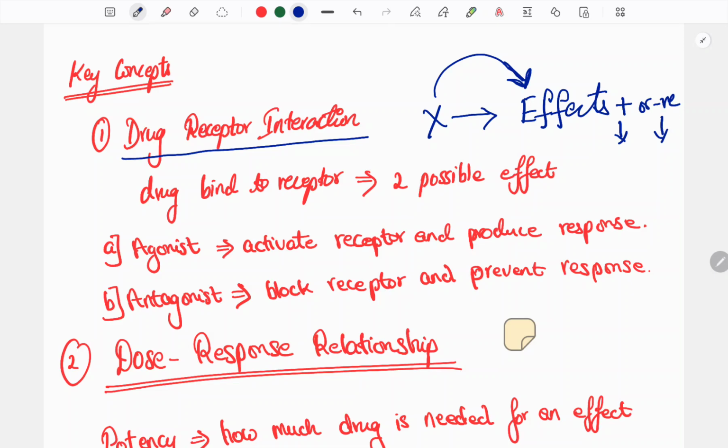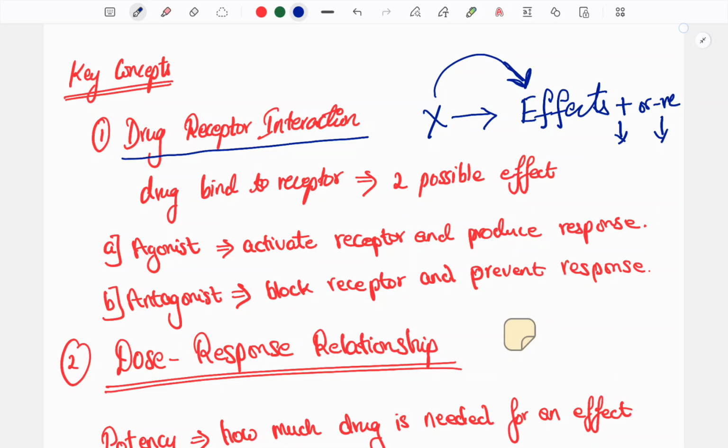So paracetamol produces two effects, but mostly we'll study the positive effect, because the major intended or therapeutic effect of paracetamol is to reduce fever, headache or pain, such things.